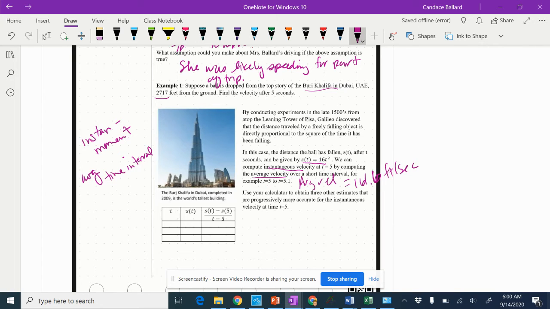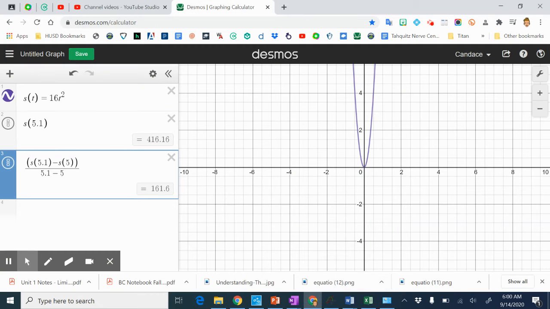It says use your calculator, in this case Desmos, to obtain 3 other estimates that are progressively more accurate for the instantaneous velocity at time t equals 5. So let's go ahead and use our calculator. I didn't give you the number, so we're going to do 5.01, 5.001, and 5.0001. Basically what I'm doing is trying to get closer and closer to our actual value by making these estimates using my Desmos calculator. So I'm just going to add in a 0 in front of all of these since I've already got it set up.